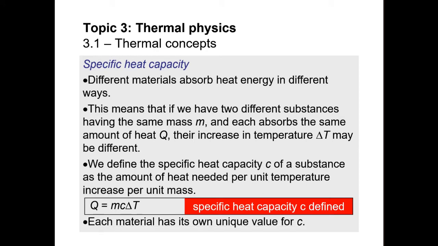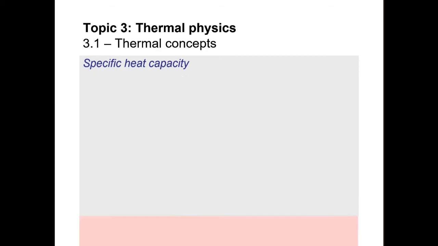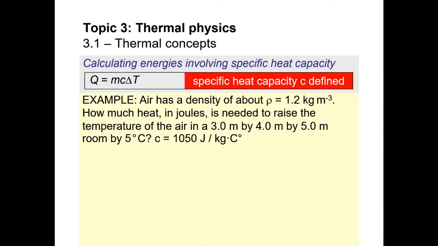Each material has its own unique value for C. So Q is the thermal energy, m is the mass, C is the specific heat capacity, ΔT is the change in temperature. Air has a density of about rho equals 1.2 kilograms per cubic meter.